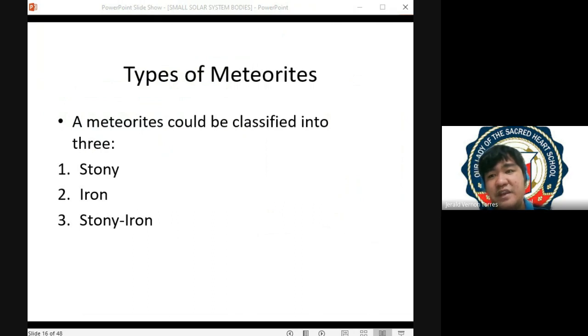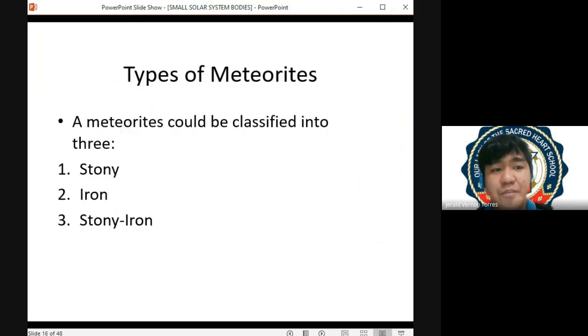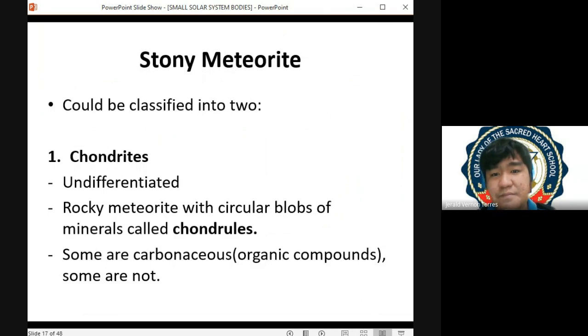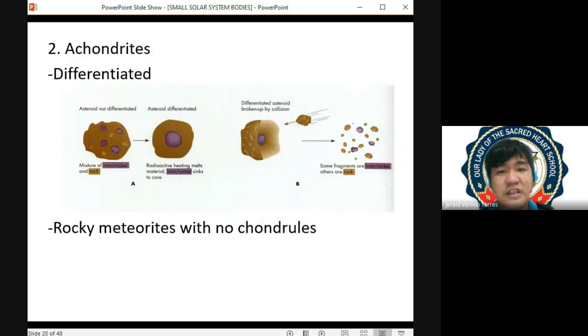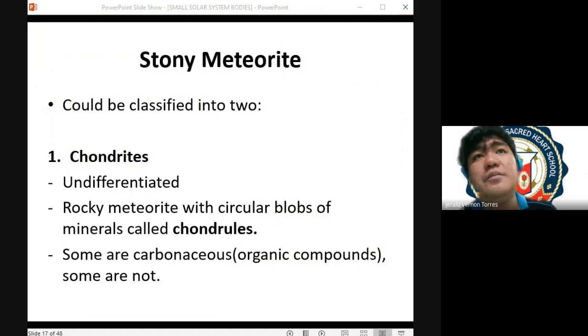So what are the differences between the three? Unahin natin stony meteorite. Pag stony meteorite, obviously, comprised only of rocks. Again, pag stony meteorite, comprise lang siya ng rock. So, it can be what we call chondrite and achondrite. Now, another thing that you need to consider for a stony meteorite, most of the time, carbonaceous siya. It's rich in carbon compounds kadalasan.